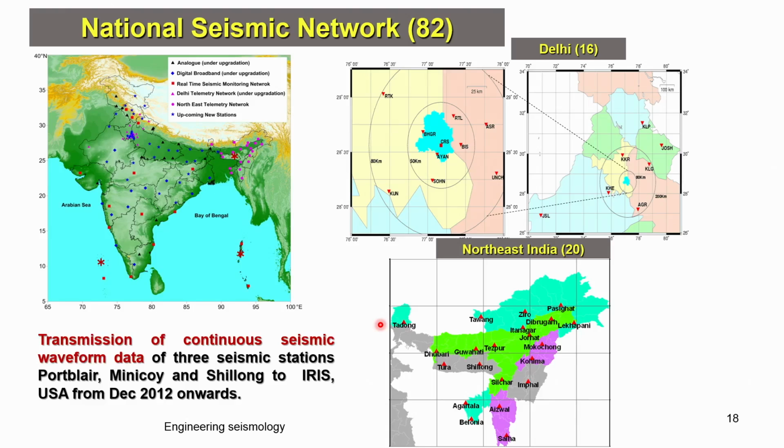So, this is a typical Indian map showing the different seismic stations operated across the whole of India by the Indian Meteorological Department. Apart from this, they also operate dense regional networks, in the Delhi region and in other regions like the northeast, where frequent earthquakes are expected. So, this gives you a brief idea about those things.